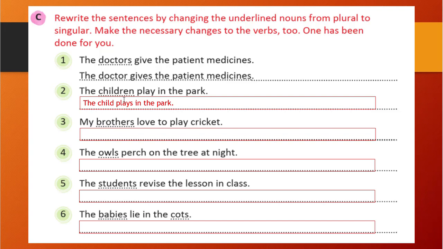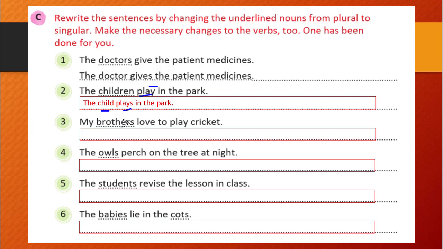Children play in the park. Children is a plural, and play is a verb in its basic form. So what we need to do is write it with s.